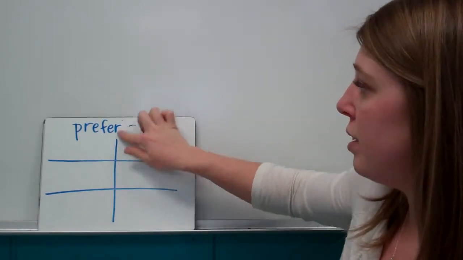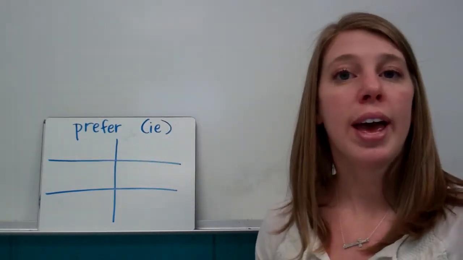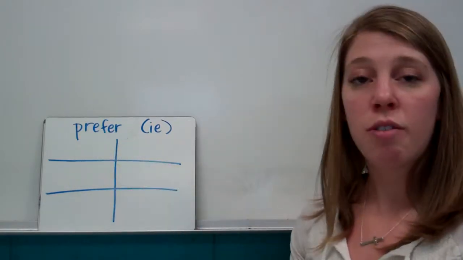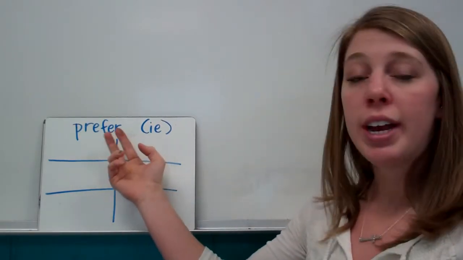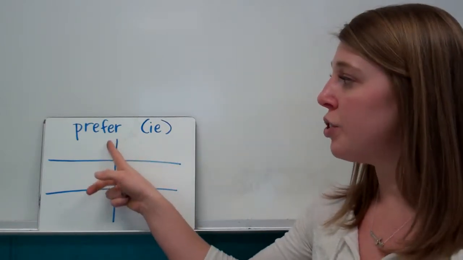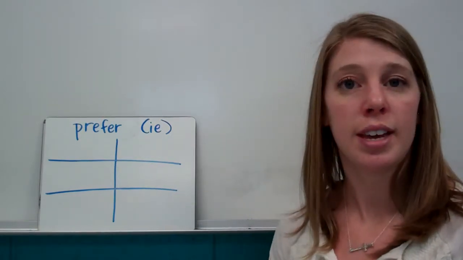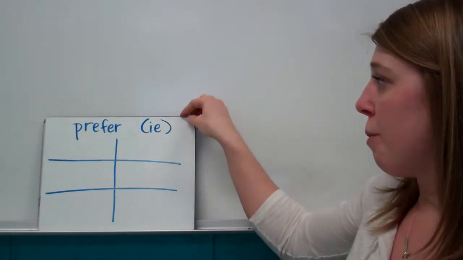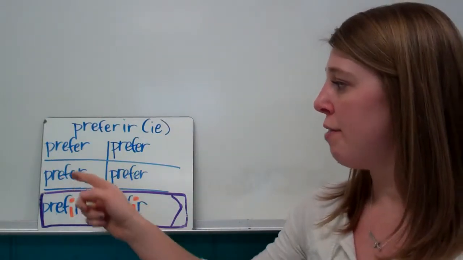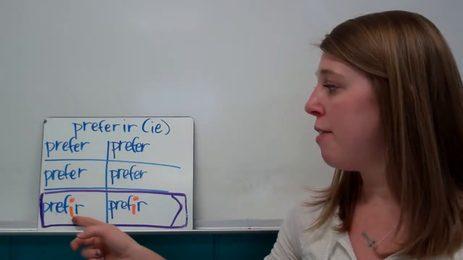So step one, take off the IR, and we're left with prefer. Okay, whenever we have two E's, because we took off our ending, and our stem has two of the same vowel, we're always going to change the E closest to the ending, so closest to the thing that you took off. Okay, so whenever we stem change, we have prefer, prefer, and when we get to the sandal, it's going to be prefir.